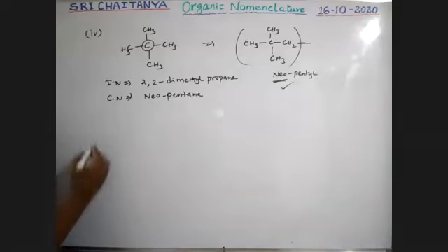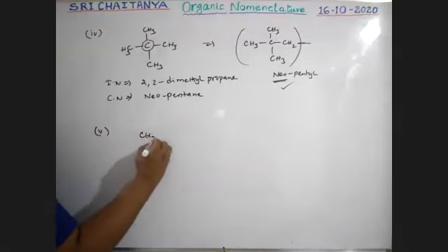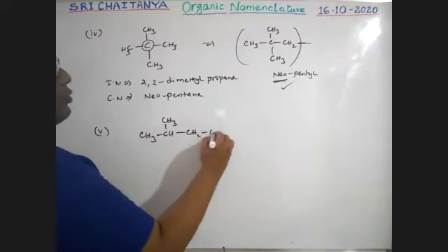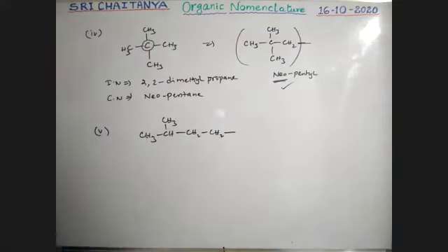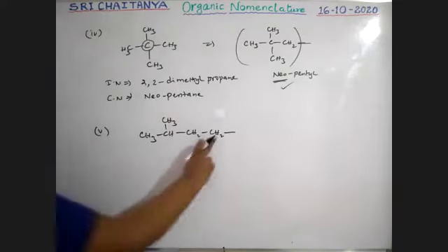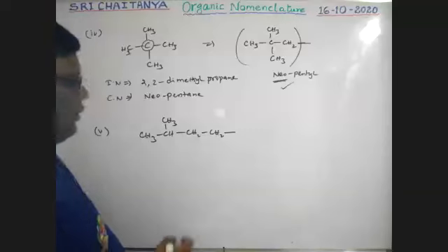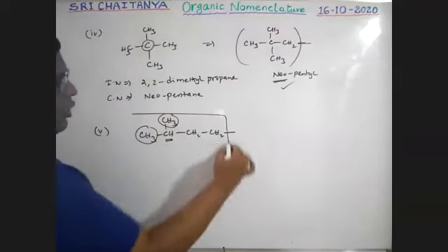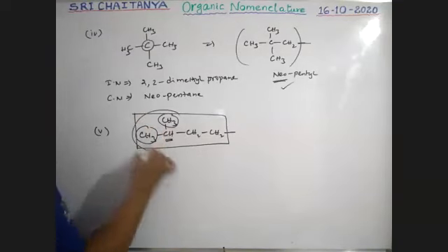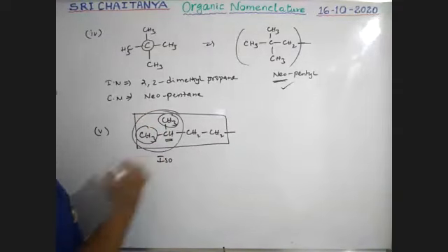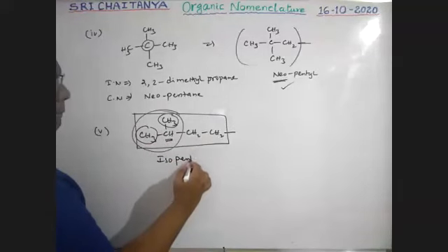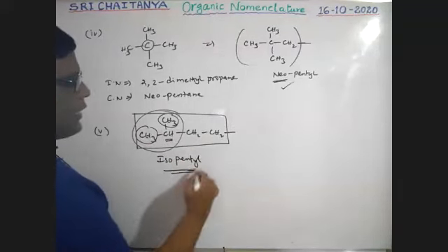See boys, what is the name of this compound? CH3, CH, CH3, CH2, CH2. What is the name of this group? One hydrogen is removed, so it is an alkyl group. See boys, CH with a methyl group. Overall, how many carbons? It is an iso group, boys. It is iso. 1, 2, 3, 4, 5. Pentyl. It is called the isopentyl group.